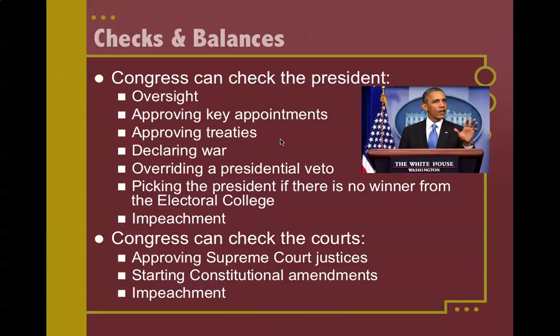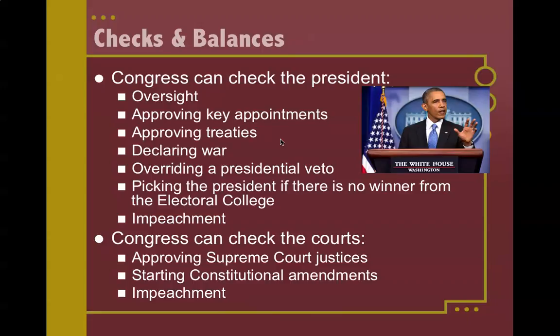They have the job of approving key appointments like ambassadorships, Supreme Court justices, cabinet officials. They have the job of approving treaties, declaring war. They have the power to override a presidential veto. However, that would take a 2/3 vote from both houses of Congress. And this is a power that is rarely used because it is very hard for that many members of Congress to agree that the president is wrong. So technically, it's a check that they have on the president, but it's pretty hard for them to use.